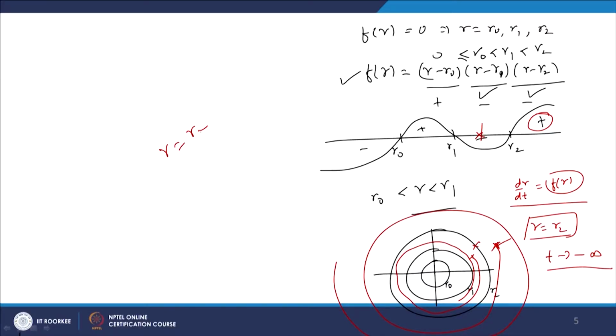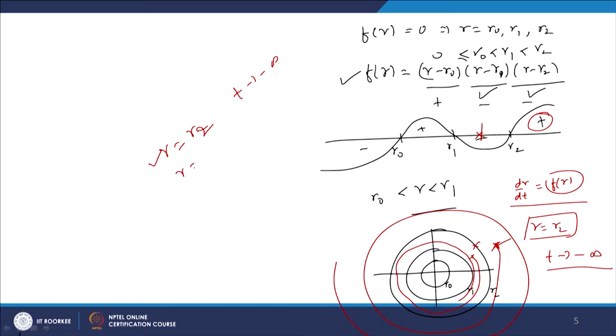So, by definition it is a limit cycle, an unstable limit cycle. So, we have shown that all the solutions which start near r equal to r2 approach r equal to r2 as t tending to minus infinity. So, r equal to r2 is a limit cycle which is unstable.